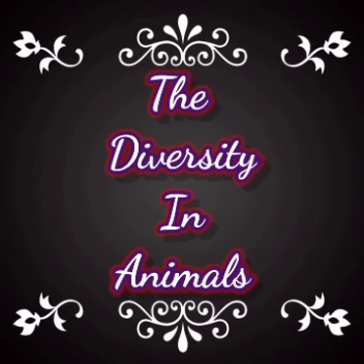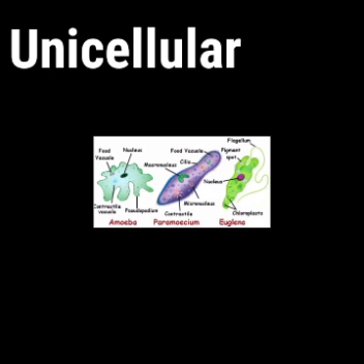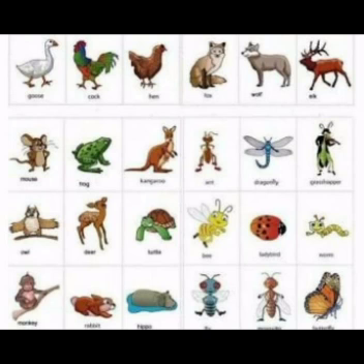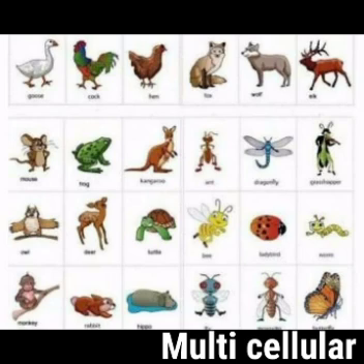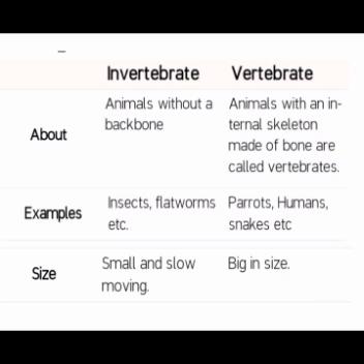Diversity in animals. First thing is unicellular. Unicellular means single cell. Example, amoeba. Multicellular. Multicellular means many-celled animals. For example, we are seeing this picture. Now next one is invertebrate and vertebrate. We will go in detail. Invertebrate means animals that don't have a backbone, and vertebrate means animals that have a backbone.